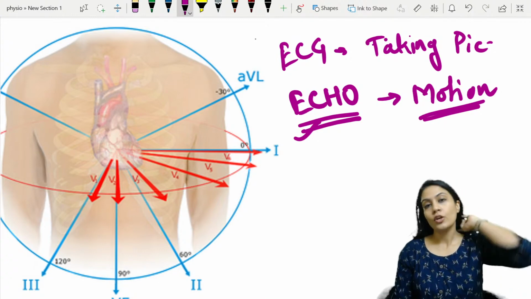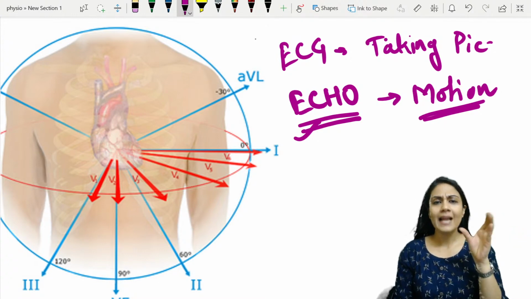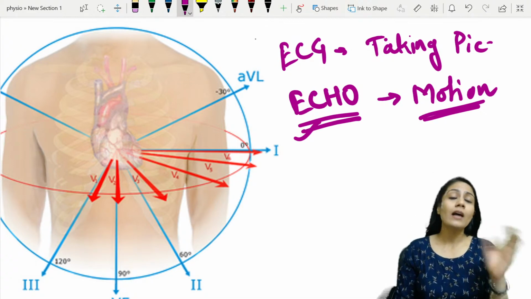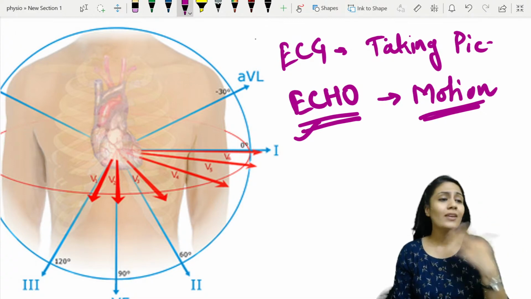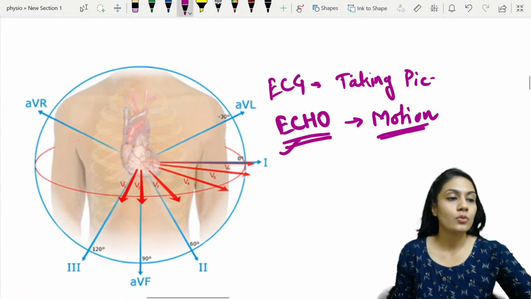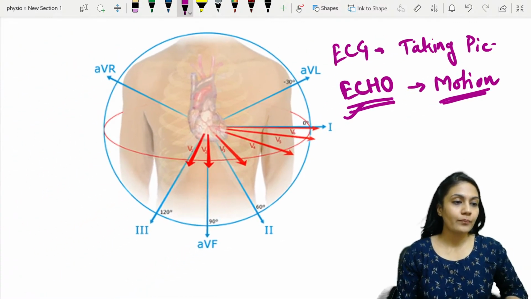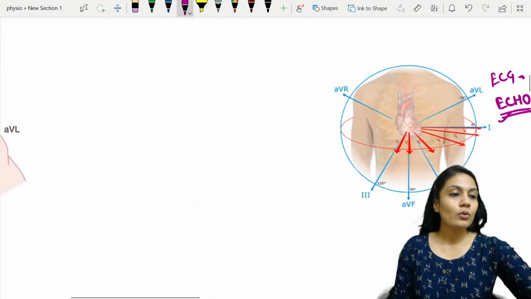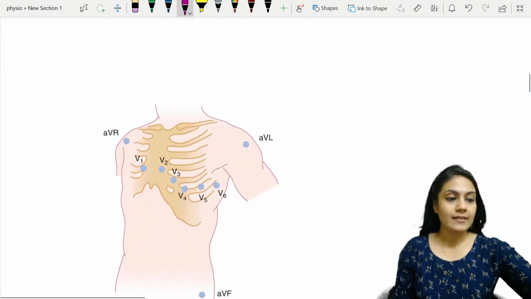If it is there, you can check that. But if it is a slight narrowing, you cannot see. Suppose there is a problem in the valve, you cannot see it with the ECG. You have to do the echo, right? So that is there. Now, the last thing that we are going to learn is the cardiac axis.